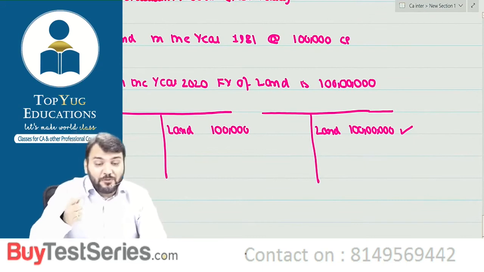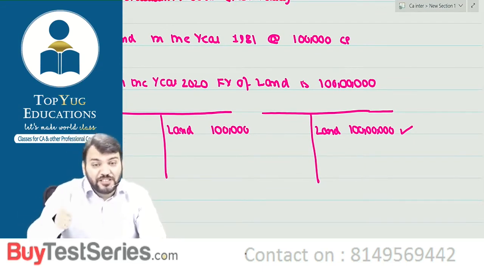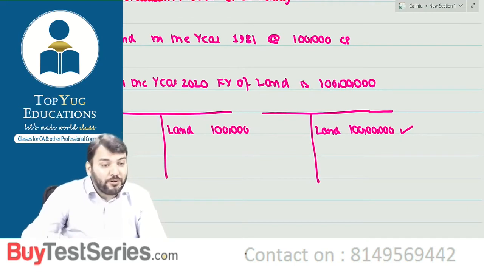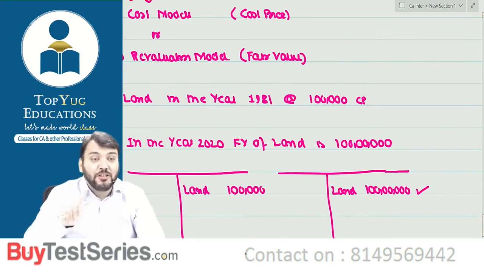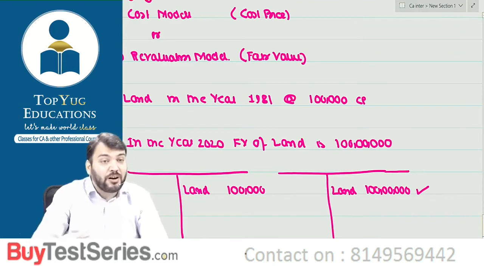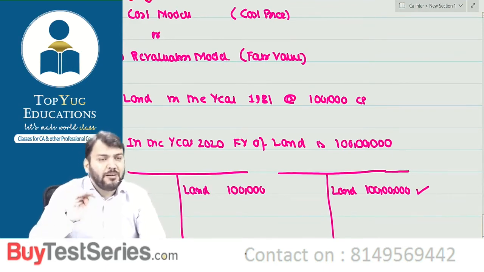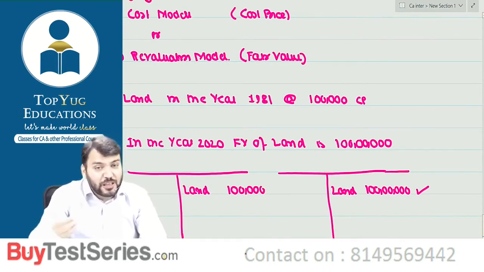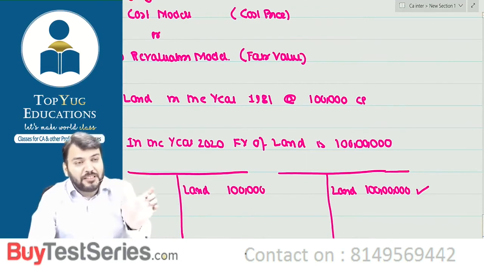So it means our financial statement should be prepared by taking 1 crore into consideration. That is the selection of accounting policy. That is the selection of accounting policies. Means AS10 has given two models, cost model and revaluation model. So we should opt for the revaluation model and our financial statement should be based on the revaluation model. But they have given an option, they have not made it mandatory. Why the option has been given, we'll discuss under AS10. Did you understand this? Means I have just given one example.